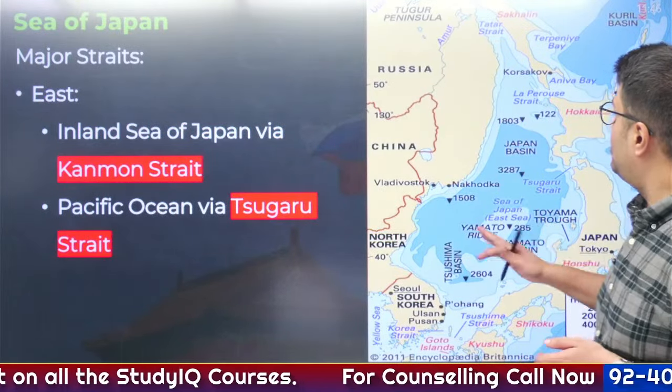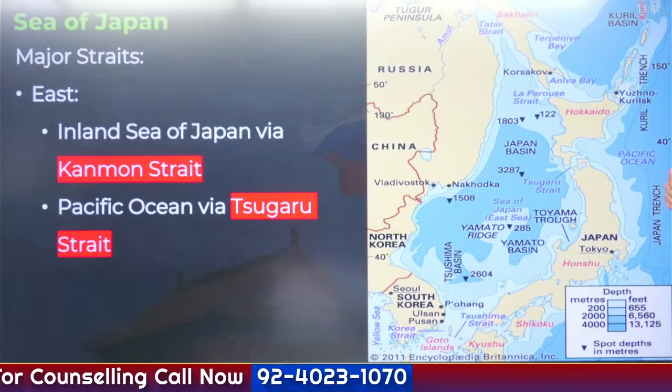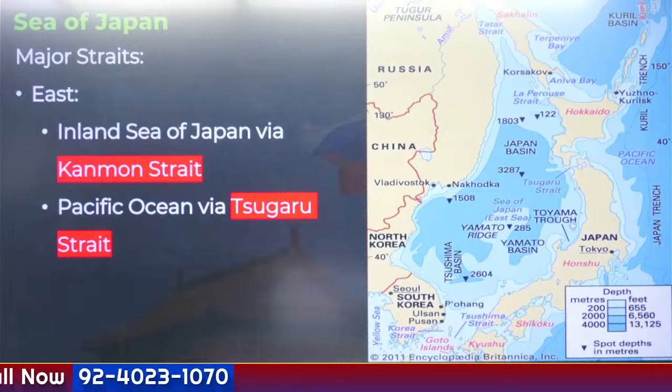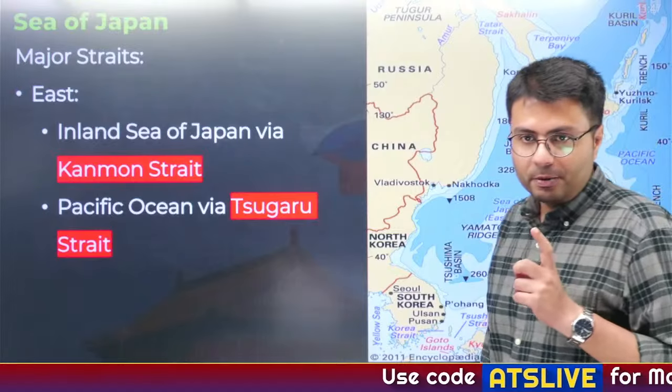Now the major straits on the east are Tsugaru Strait and Kunmon Strait, right? Whereas Kunmon Strait, I am not able to see it. It must be here, not mentioned in this map, right? So these are the important straits that you'll have to remember.